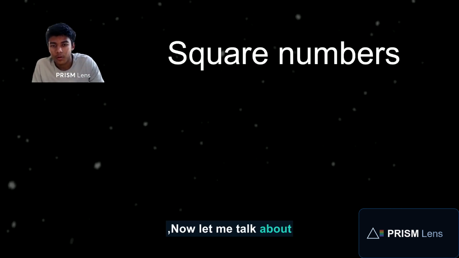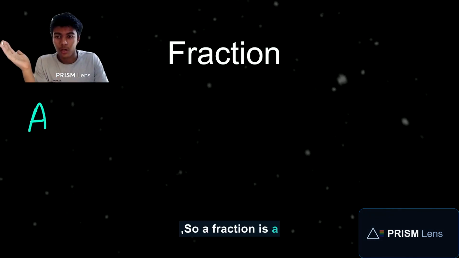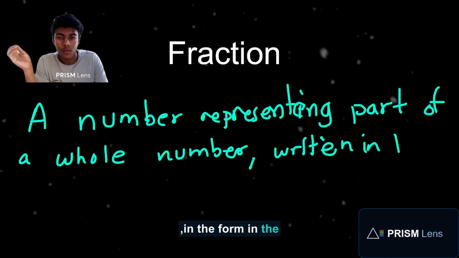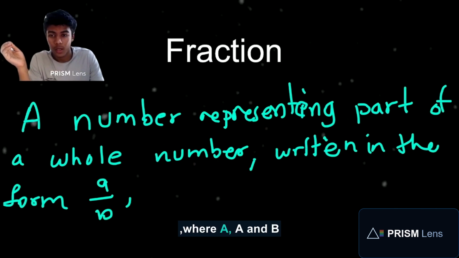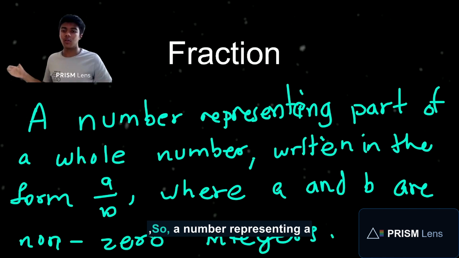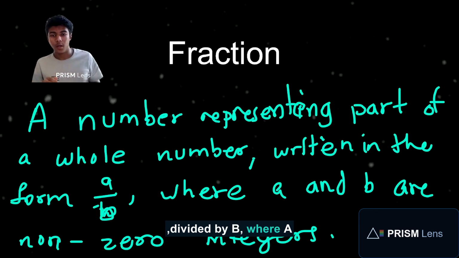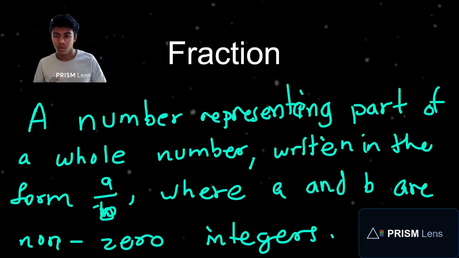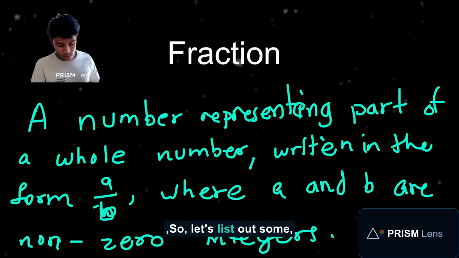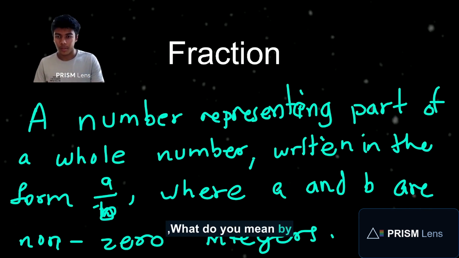Now let me talk about another type of number: fractions. A fraction is a number representing a part of a whole, written in the form a divided by b, where a and b are non-zero integers. So neither a nor b is 0. Let's understand what a fraction exactly means.